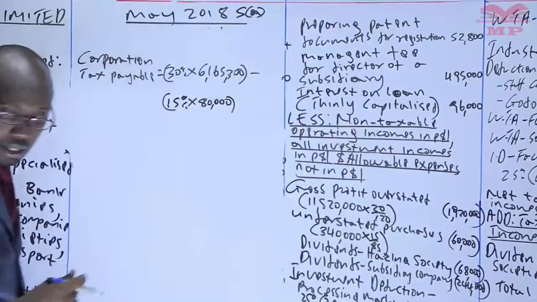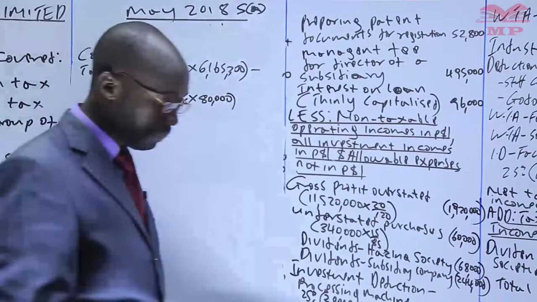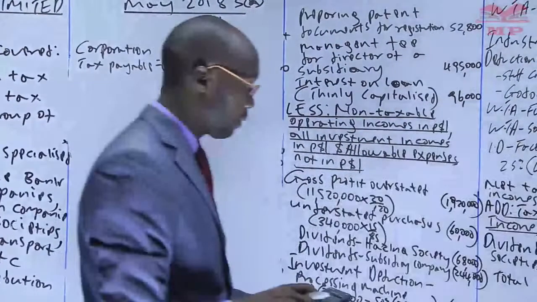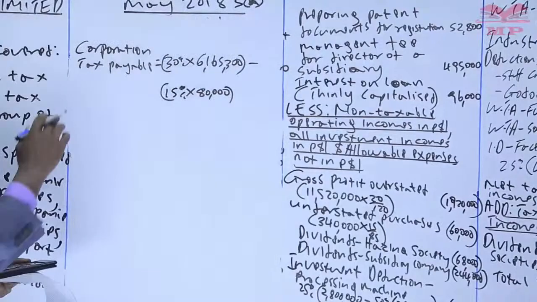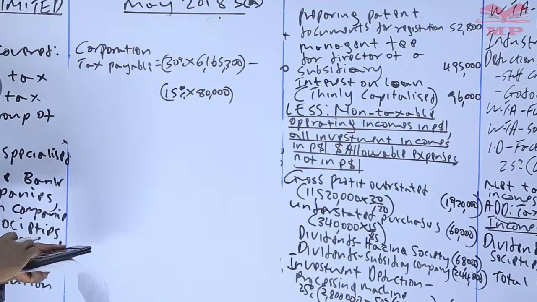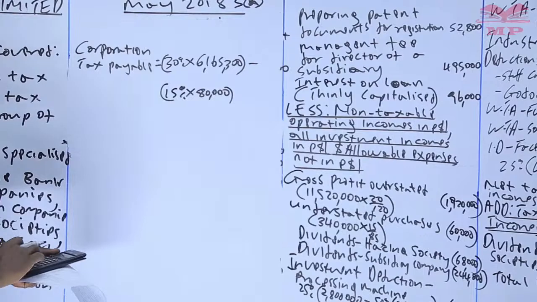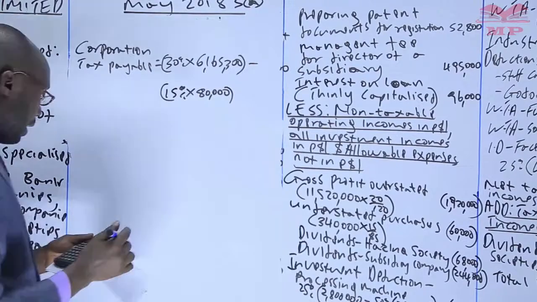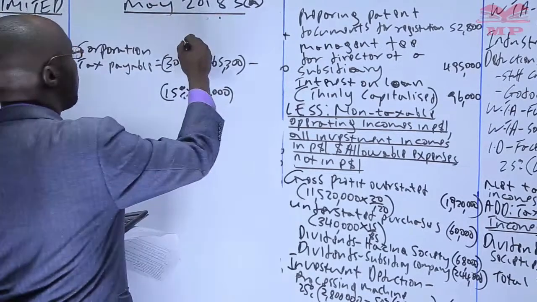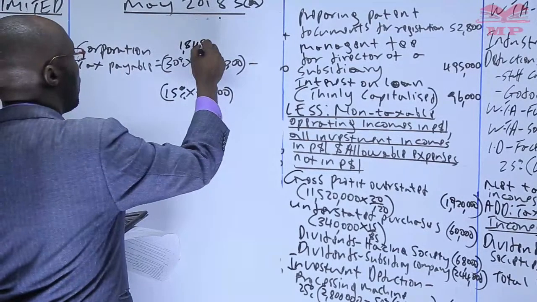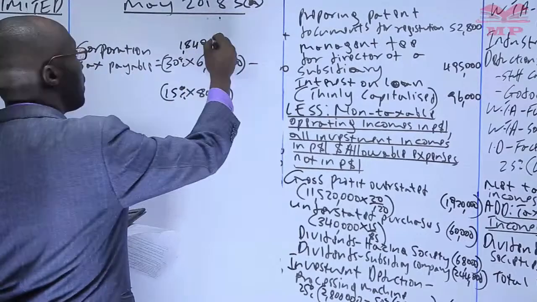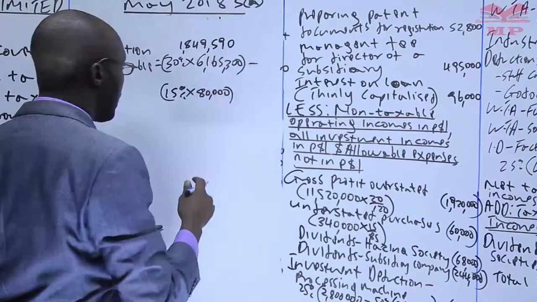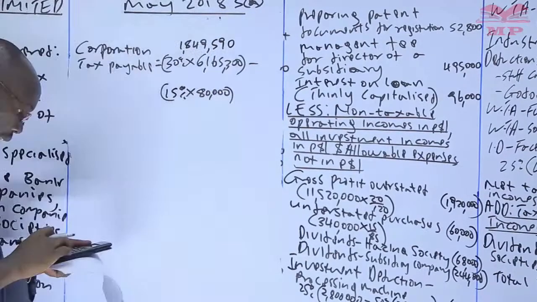So how much is that? First of all, we deal with the first one, 30% of 6,165,300. That gives us 1,849,590. And then 15% of 80,000.